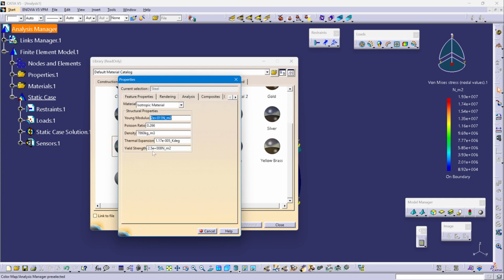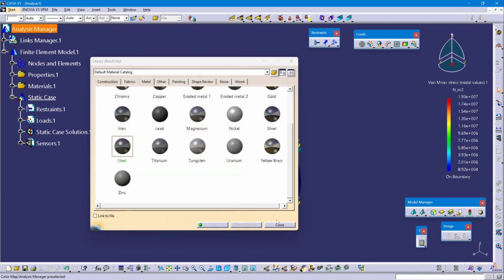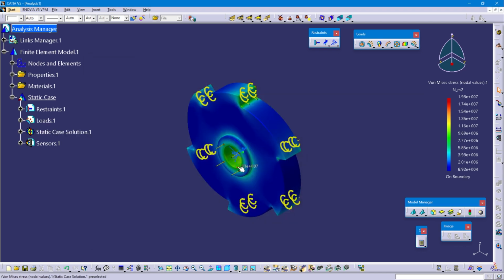So yield strength is 2.5 e power 8 Newton per meter square. So our von Mises stress is 1.93 e power 7 Newton per meter square. So von Mises stress is within the yield strength. So this part is applicable to manufacture.